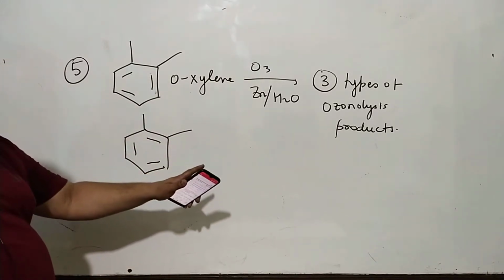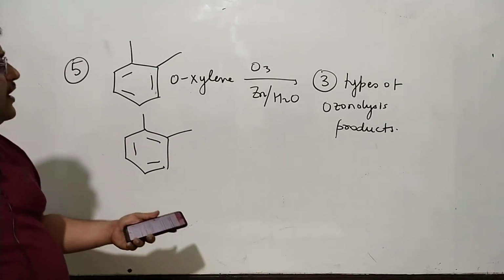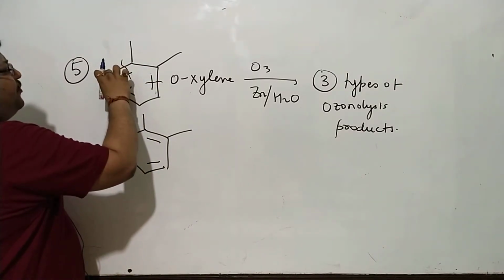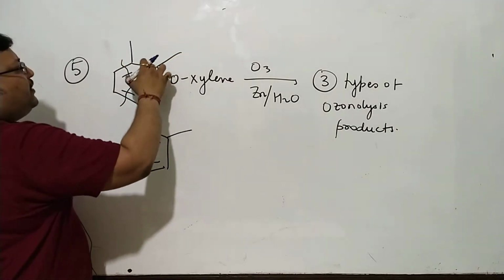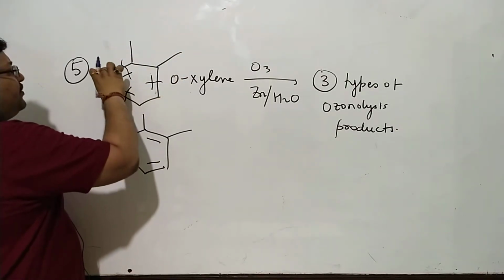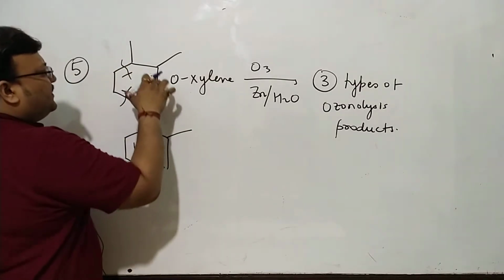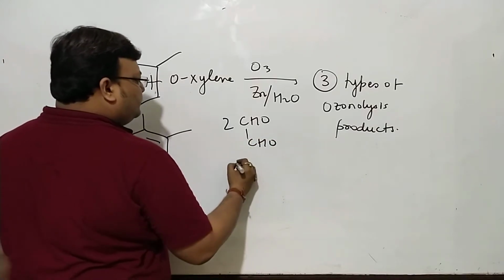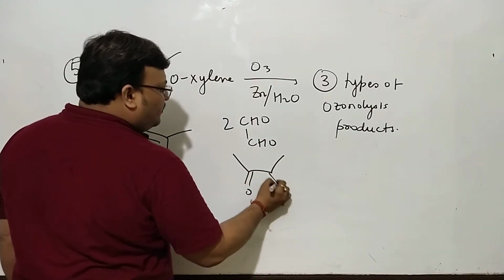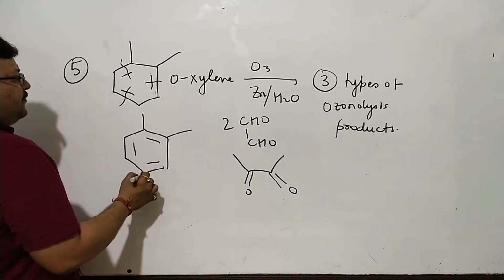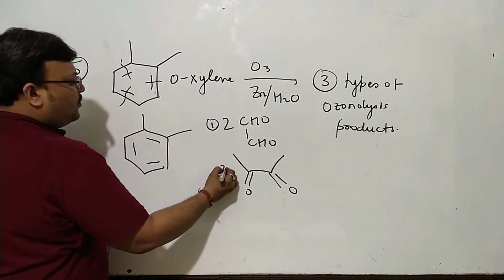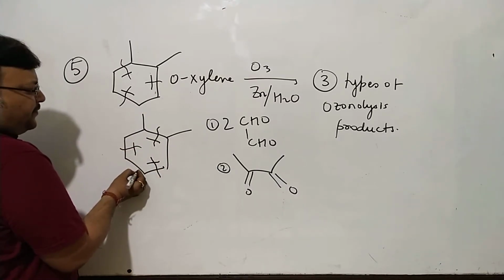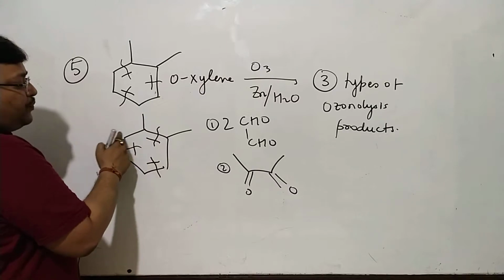While drawing the ozonolysis product, I have spoken at length about it in the theory class yet again. I'll just do it one more time. You get glyoxal and butane 2,3-dione. So this is 2 moles of glyoxal. Considering the structure, you will get 2 moles of glyoxal and butane 2,3-dione. From structure A, you get 1 type of compound, 2 types of compound. Now you will get glyoxal here as well. But from this structure, you will get 2-ketopropanol.